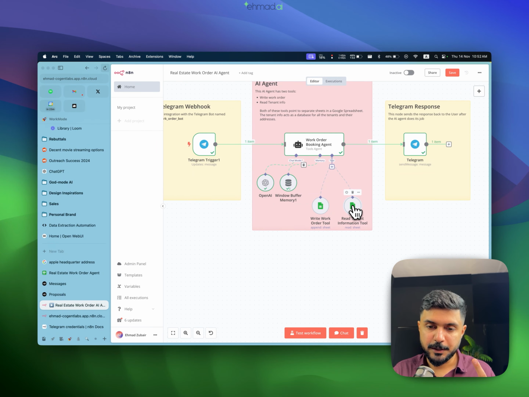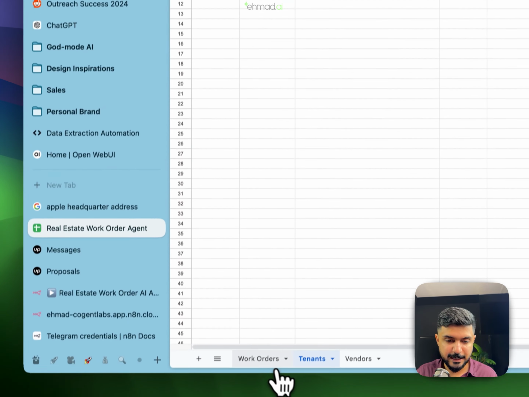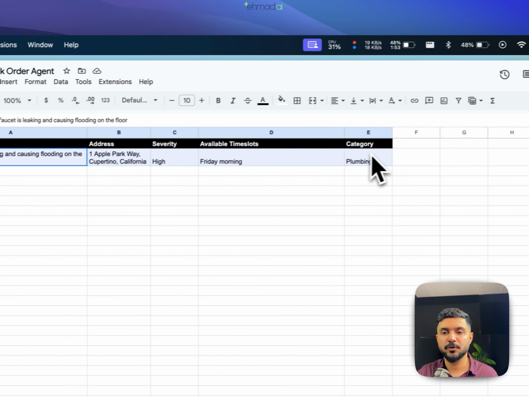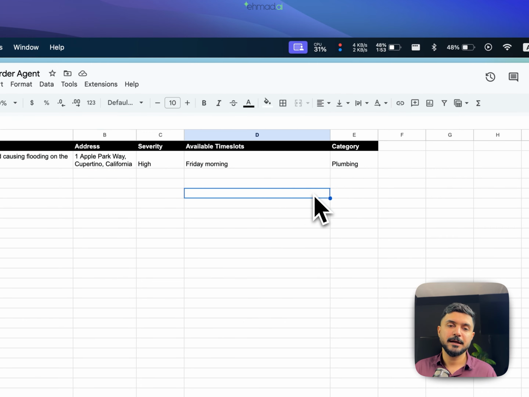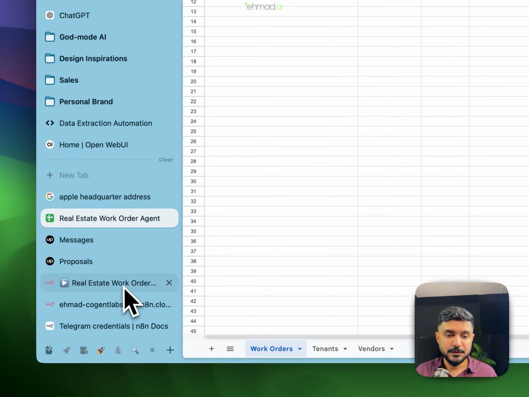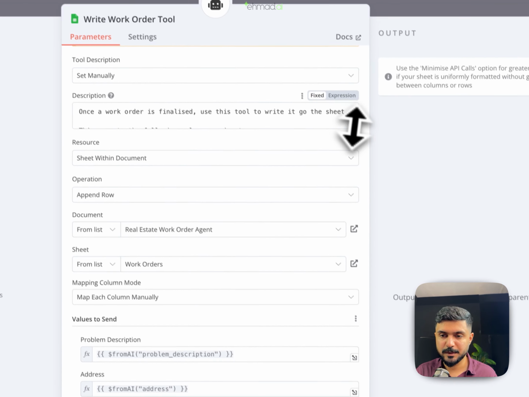But now comes the harder part. Now we're going towards the write work order tool, and this is the tool which goes ahead to the work order sheet and writes this complete row based on the user's input. We initially did this at the start of this video as well, and this is the row that got generated as a result of that. Now quite a lot of things are happening here, so let me walk you through those one by one.